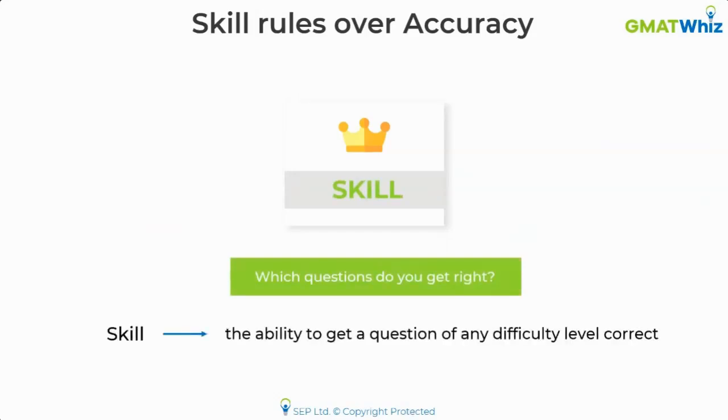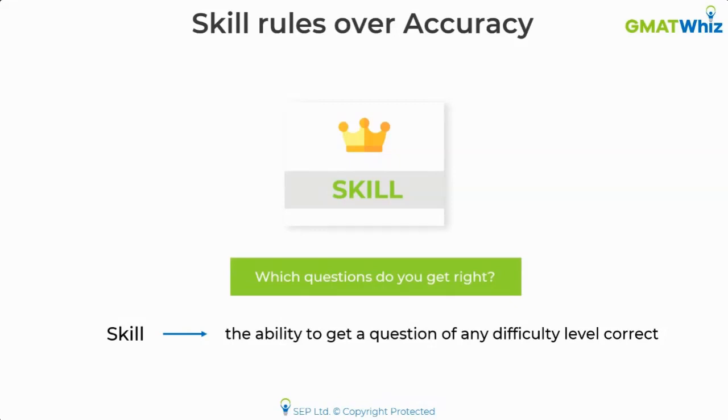It is important which questions you are getting right. If you are studying from a book and you feel that you're getting 100% accuracy and you're happy about it, you need to ask yourself a question: do you really have the ability to get a question of any difficulty level correct? How confident are you when you're marking answers, when you're solving hard questions or medium hard questions? That is what is meant by skill.